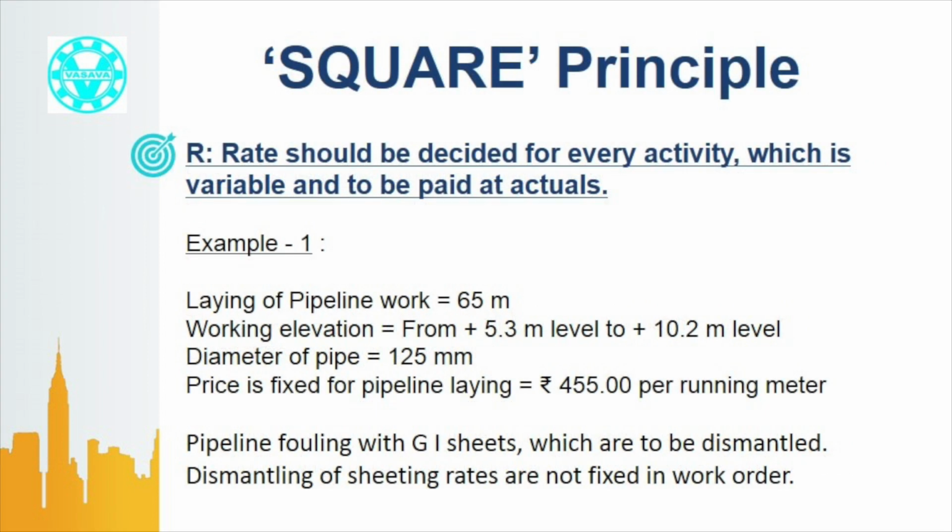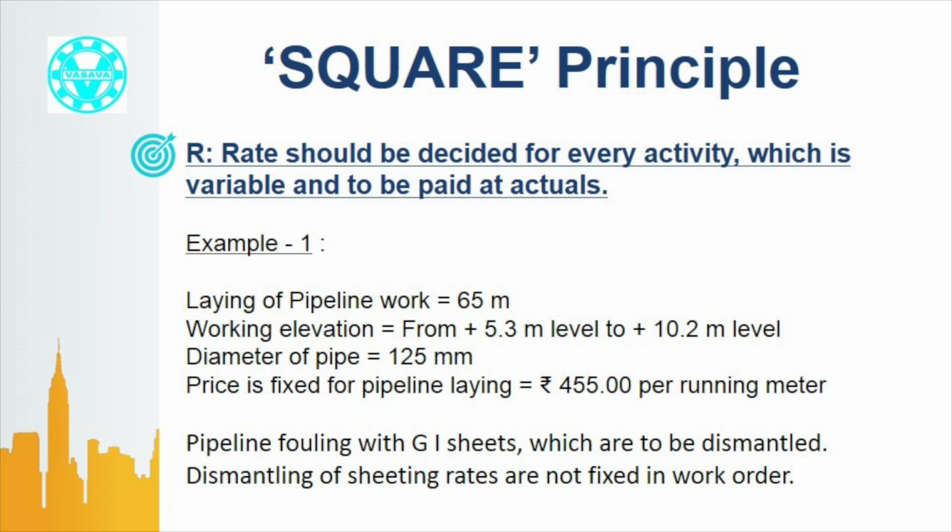R stands for rates should be decided for every activity which is variable and to be paid at actuals. Let us understand it with an example. A contractor received a work order for pipeline laying. This is a part of the total work order. The total quantity of pipeline is provided, that is 65 meter. The diameter of the pipeline is provided, that is 125 millimeter. The price is fixed at rupees 455 per running meter. In another document of the work order, it has already been mentioned that all consumables, manpower and tools and tackles are in the scope of the contractor. Accordingly, the price is fixed. It is no issue.